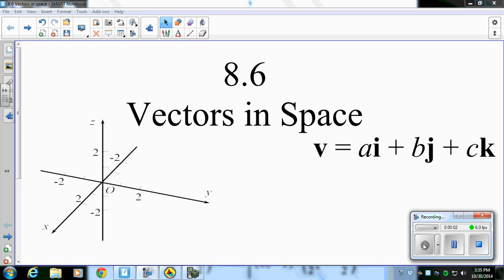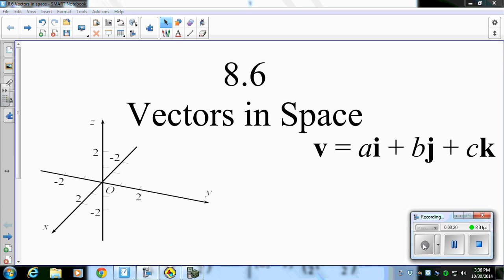All right, good evening, College Trig, 8.6, Vectors in Space. We live in a 3D world. Let's start talking about 3D things. The nice thing about today is it's very similar to working in 2-space. We just have another parameter to consider.